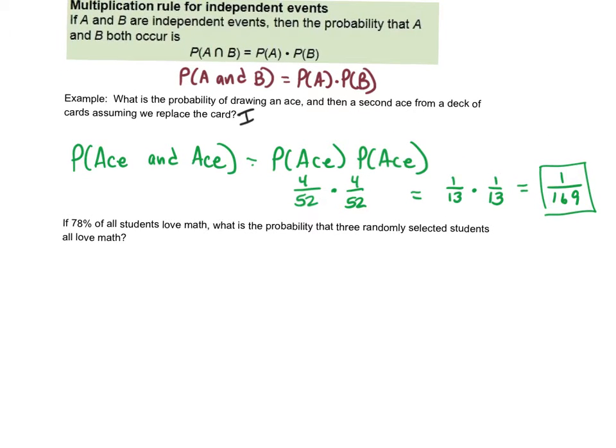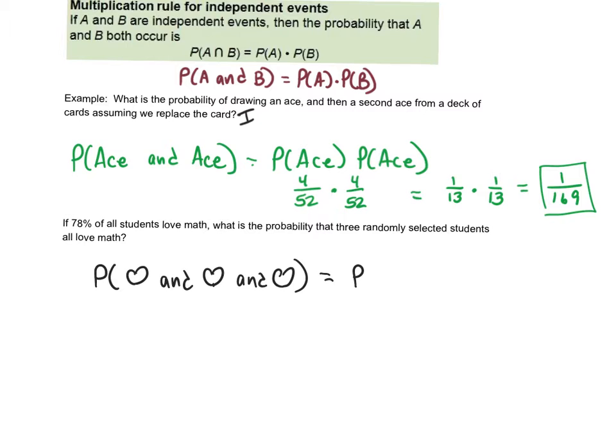Now this next one is a more generic problem. It says if 78% of math students love math, what is the probability 3 randomly selected students all love math? Well, these would also be independent because the way you feel about math is not really going to influence how someone else feels about math. So if I want the probability that 3 people love math, it's the first one loves math, and the second one loves math, and the third one loves math.